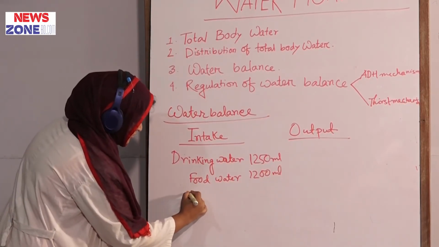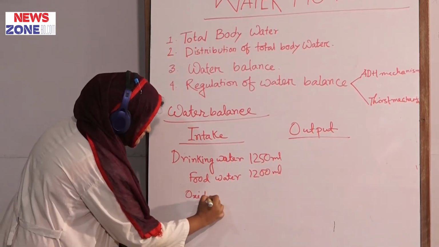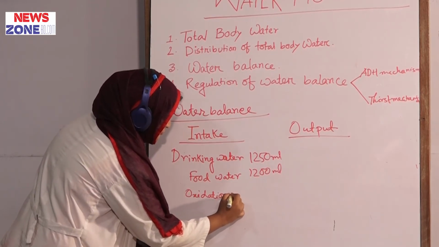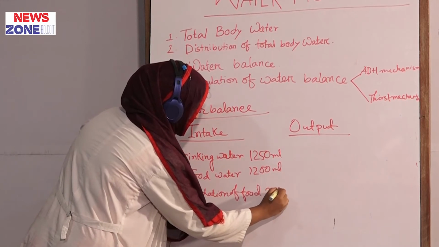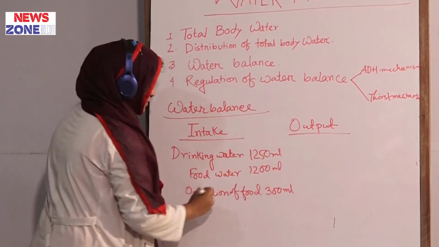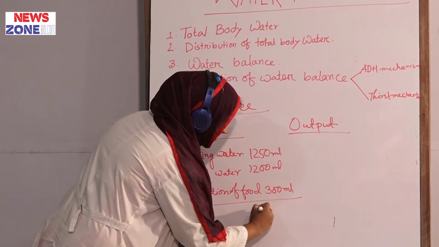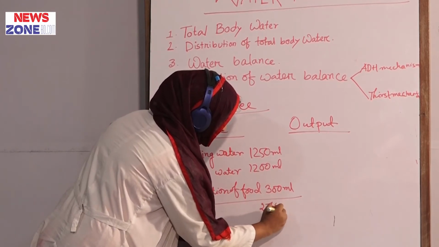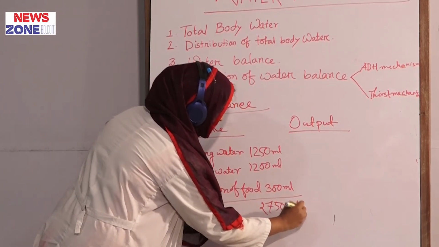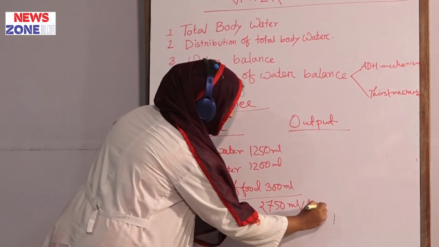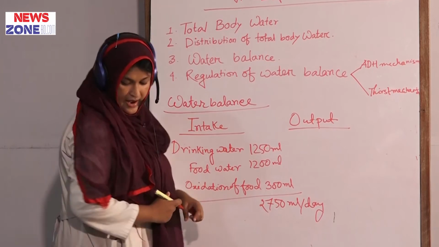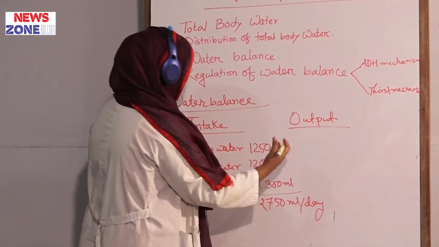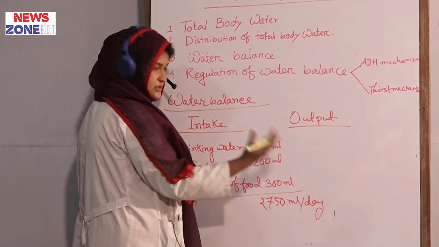Through oxidation of food, we will take 300 ml. So, our total intake is 2750 ml per day. Every day we take 2750 ml, and output will be the same. Then our physiology is normal.